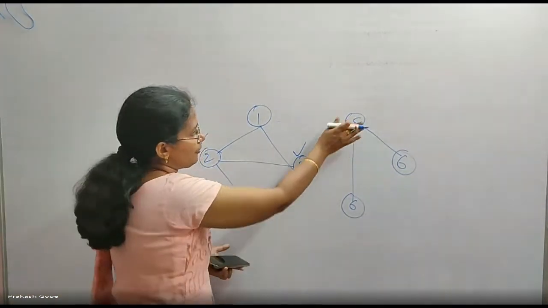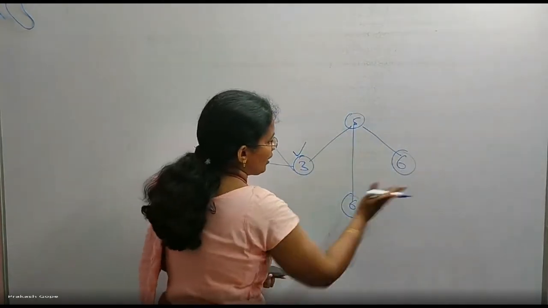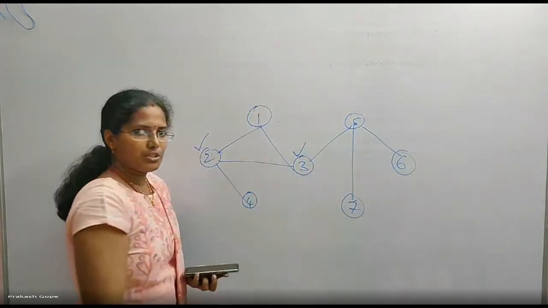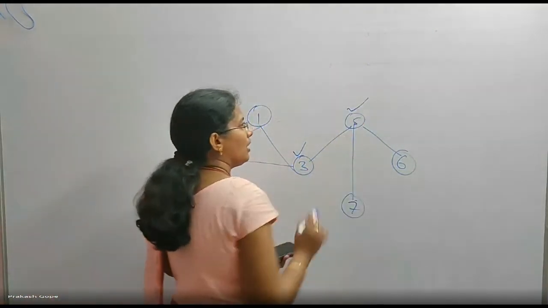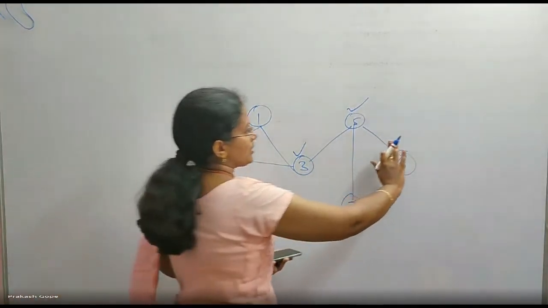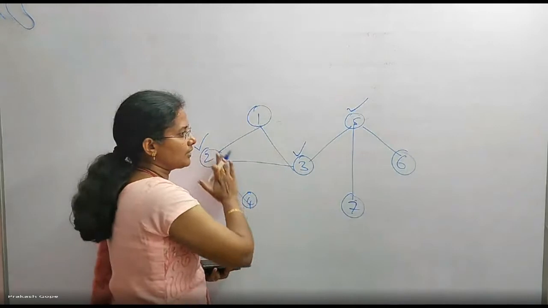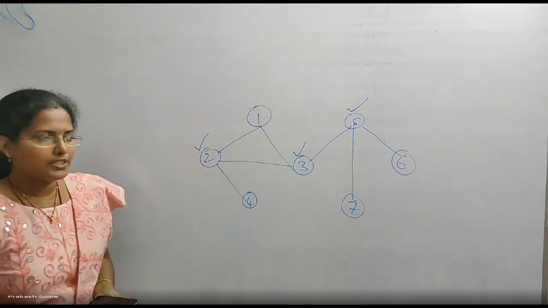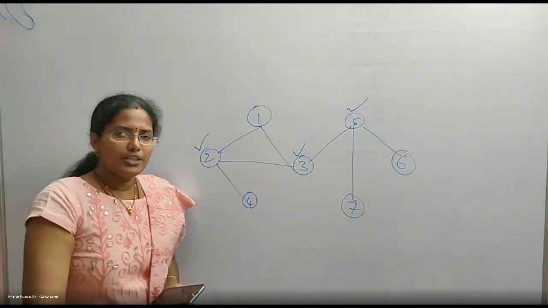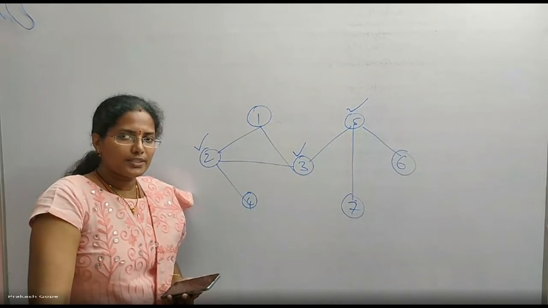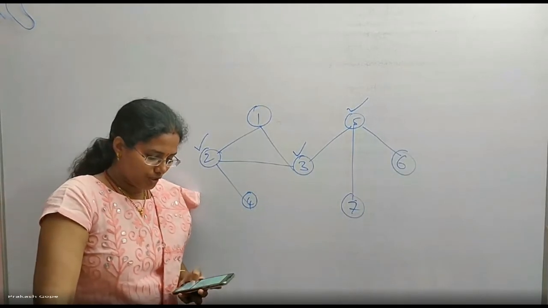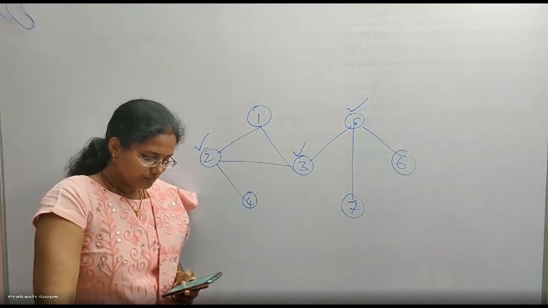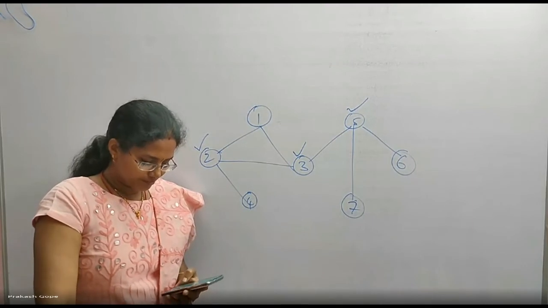How about 5? If I remove 5, these 3 edges are removed: 5, 6 and 7, right? The graph becomes disconnected. So 5 is also an articulation point. How about 6? If I remove 6, still the graph is connected. If I remove 7, still the graph is connected. So they are not cut vertices. There are only 3 vertices whose removal disconnects the graph. So the number of articulation points is 3. Answer is D.